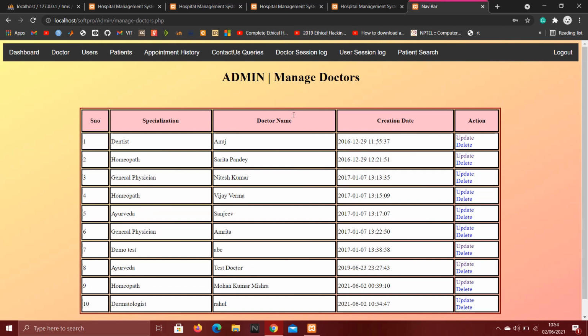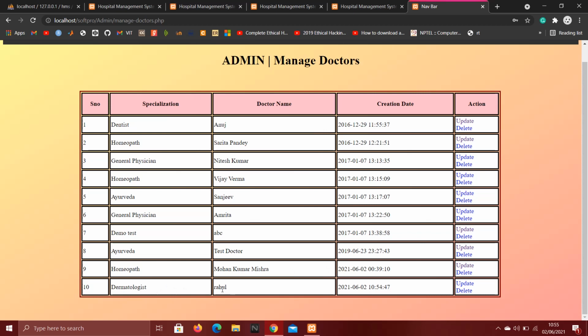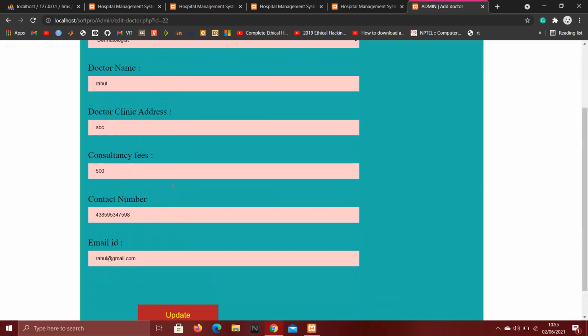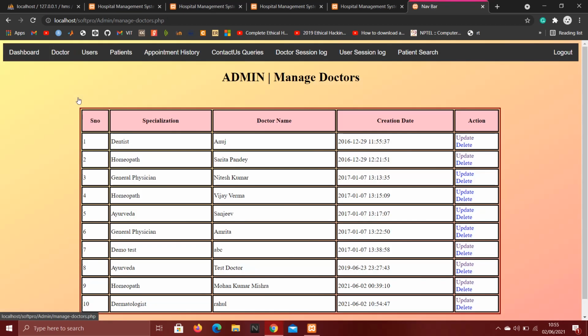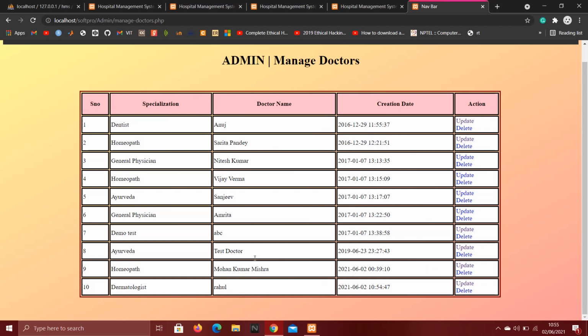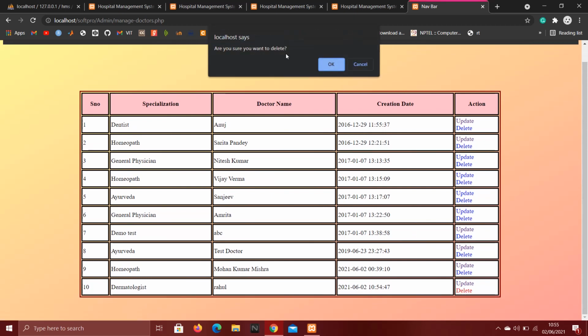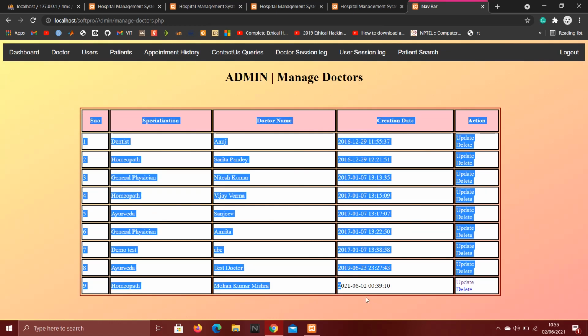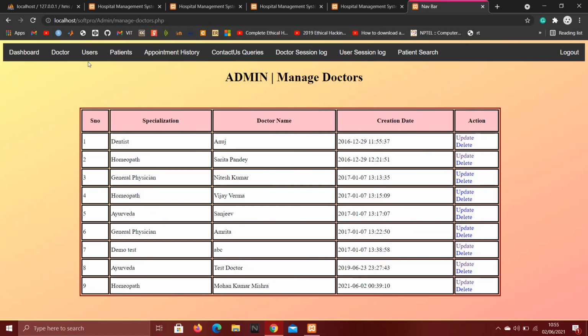And from here admin can manage all the doctors also. Let's say update this Dr. Rahul, so he can update it from here. And let's go again to manage doctors. If he wants to delete or suspend this doctor from his hospital, he can simply delete him. It asks, are you sure you want to delete? Yes. As we can see, the doctor is deleted. Now this is all about managing doctors.